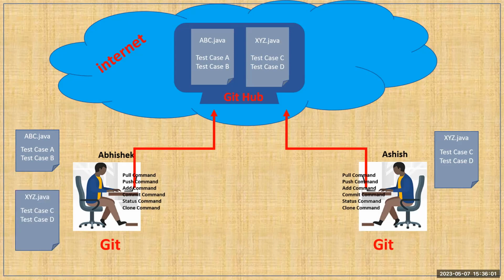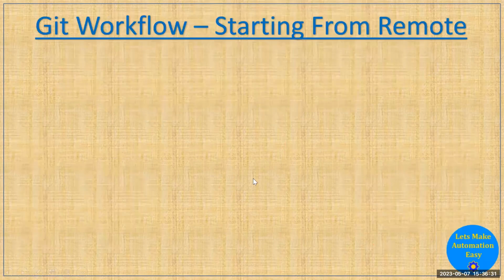In the same way, if Abhishek is working on the xyz file, a test case, Ashish is working on another file. With the help of this repository concept, Abhishek, Ashish and every person in the team can work on their local machine, and whenever they need, they can update the data to the server. Abhishek is updating the code on the local machine in the xyz file, Ashish is also updating his code on the local machine, and whenever needed they can submit their code.